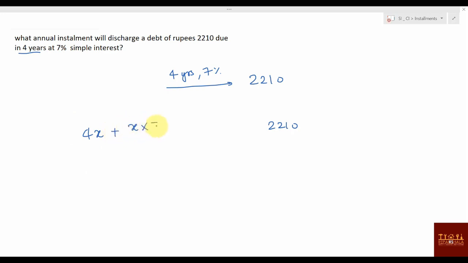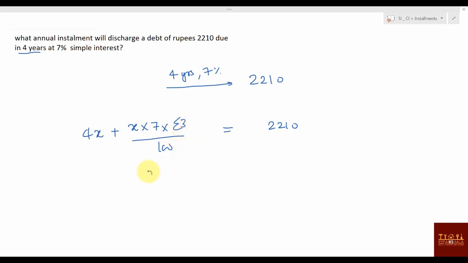If each installment is x, you can say 4x plus x installment, rate of interest 7, and sigma n minus 1, where n is 4, so it will be sigma 3, divided by 100, value is 2210. What you need to find is the annual installment, means you need to find x. So sigma 3 value is 6.